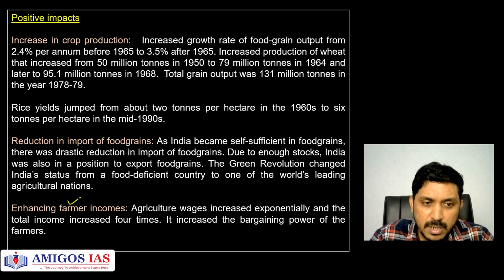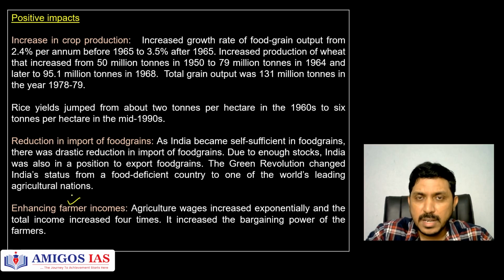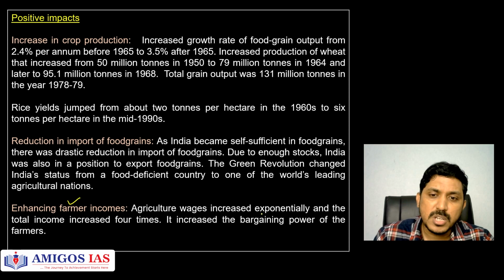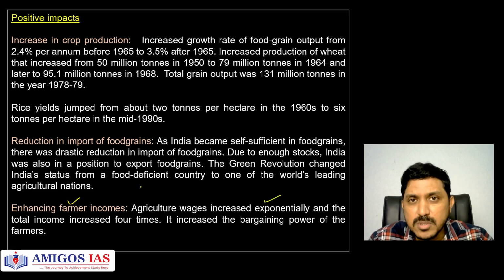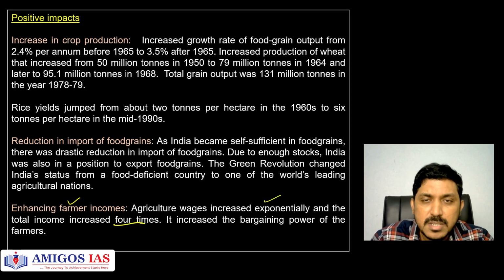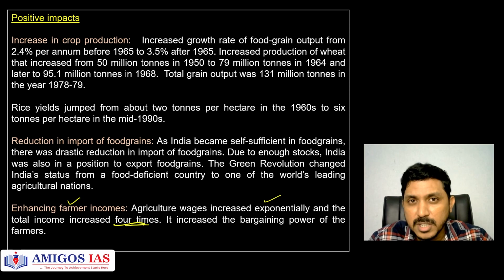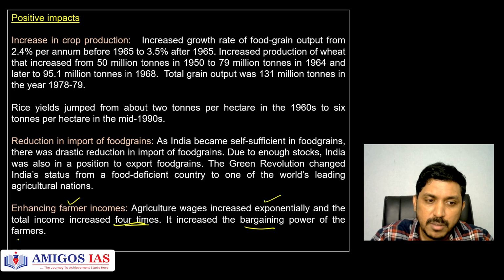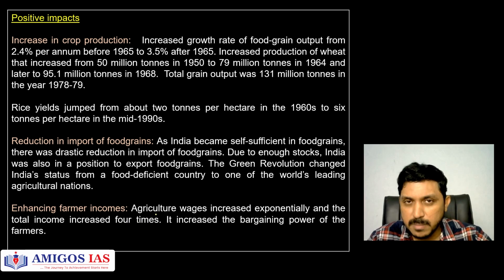Enhancing farmer incomes. Obviously, it is going to enhance the farmers' incomes, because now there is more production, more fertility also happens because of fertilizer use. So an exponential growth rate in the incomes of the farmers happened: four times average income has risen thanks to the green revolution. It increased the bargaining power of the farmers because now they became very powerful.